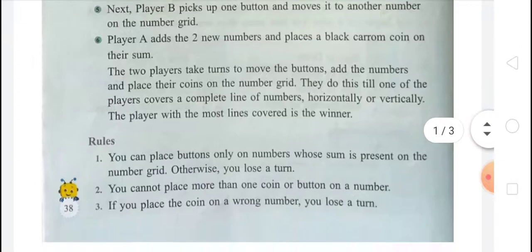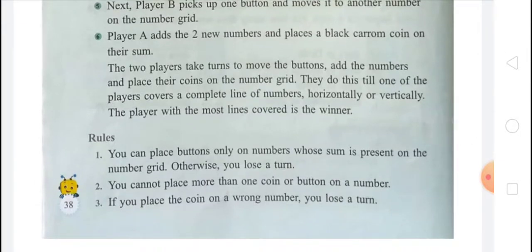What are the rules of this activity? You can place buttons only on numbers whose sum is present on the number grid, otherwise you lose a turn. Second, you cannot place more than one coin or button on a number. And if you place a coin on a wrong number, you lose a turn.